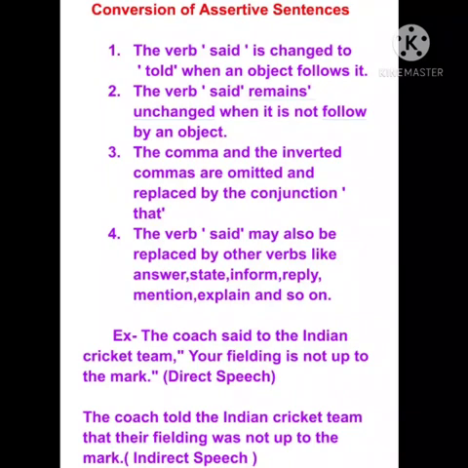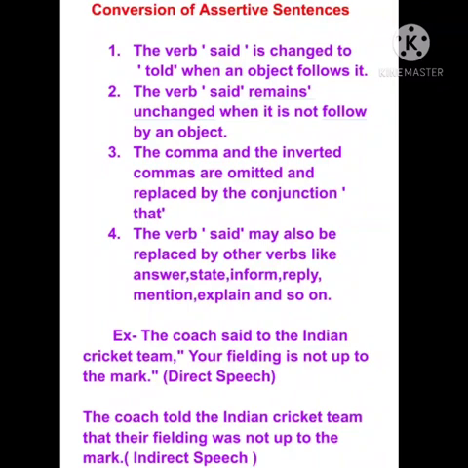The third point says that the comma and inverted commas are omitted and replaced by the conjunction that. When we change any sentence into indirect speech, there will not be any place for commas or inverted commas, as there are in direct speech.